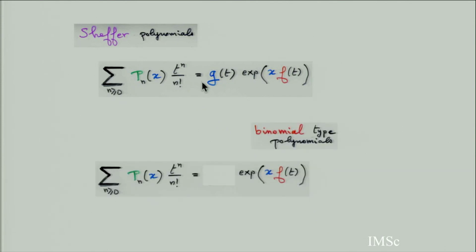In a special case where g of t equals 1, there is only the exponential. This is called binomial type polynomial. So this is the definition we have used in the class.